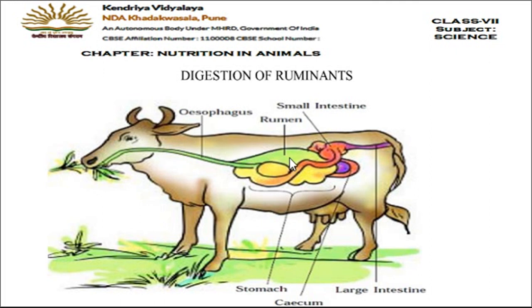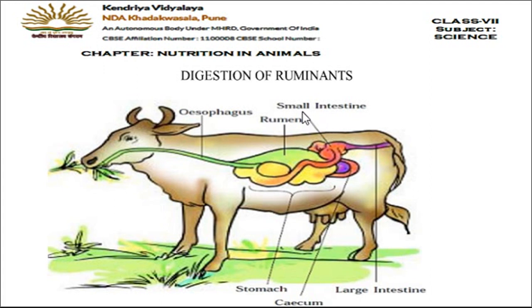In the rumen, the food will get partially digested, and again from the rumen, small lumps of the food, which is now called cud, come back to the mouth, and now the animal chews those small lumps again. That process is called rumination, and hence they are called ruminants.